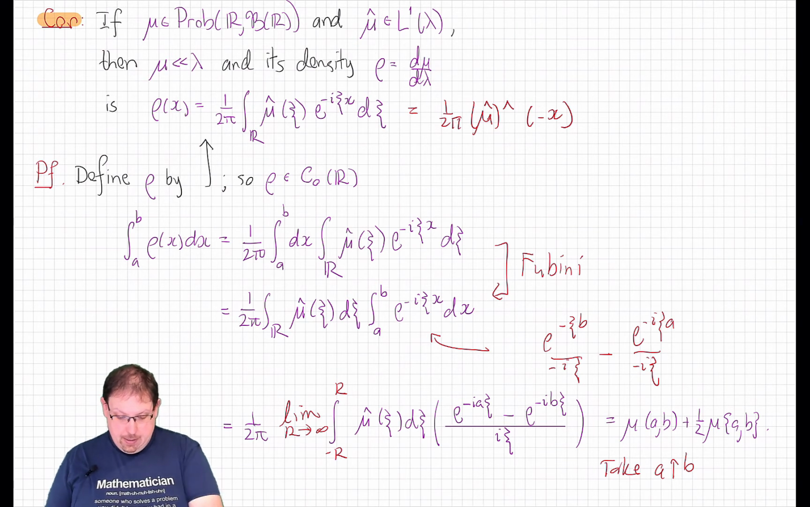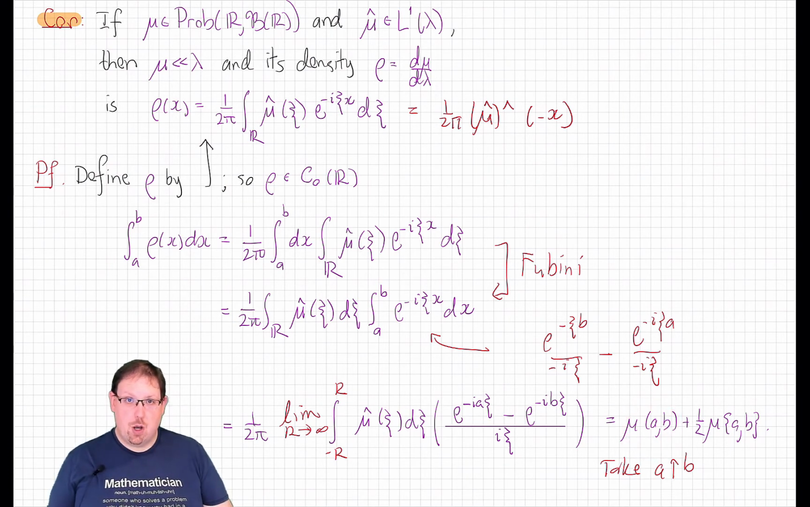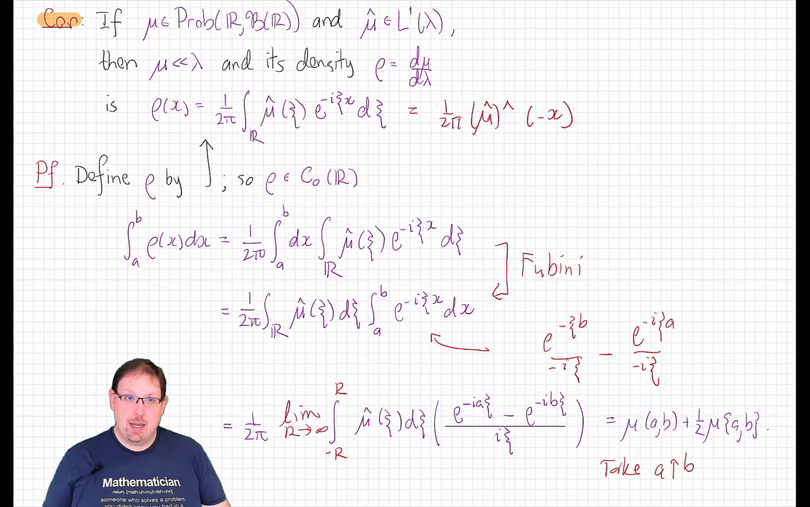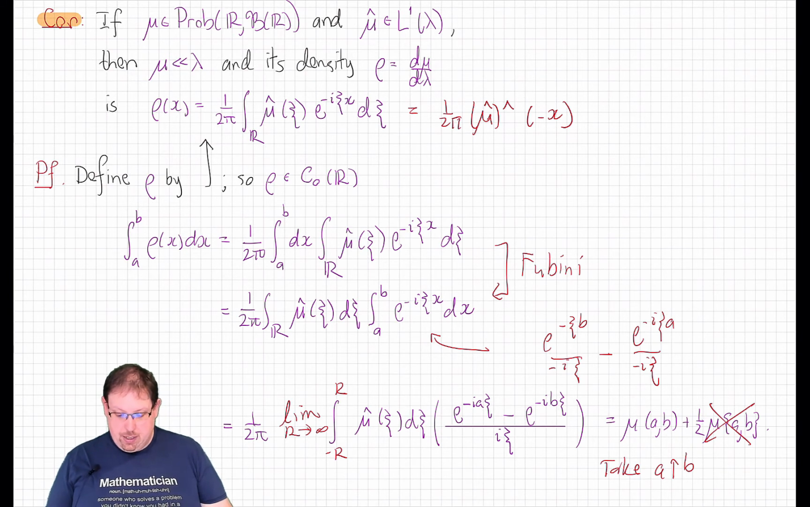And that means that the integral from b up to b of rho, which of course is 0, is going to equal the measure of the interval from b up to b, open, which is the measure of the empty set, 0, plus 1/2 the measure of the point b. That means the measure of the point b is 0 for every b, and therefore this term is not actually there, and we conclude that rho really is the density of this measure as claimed.